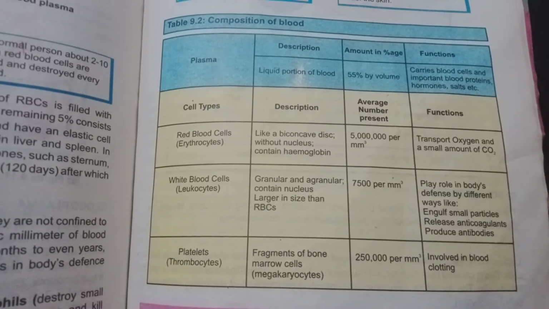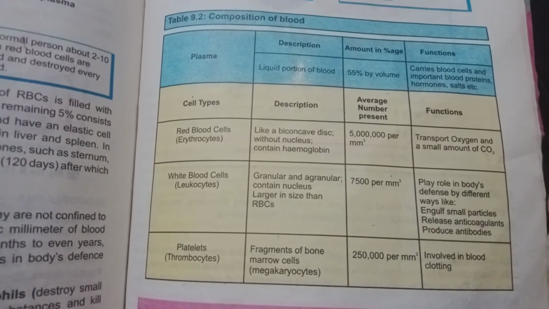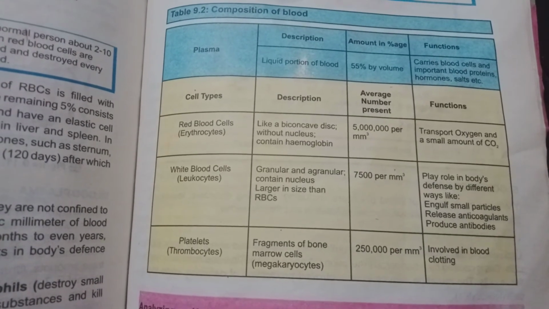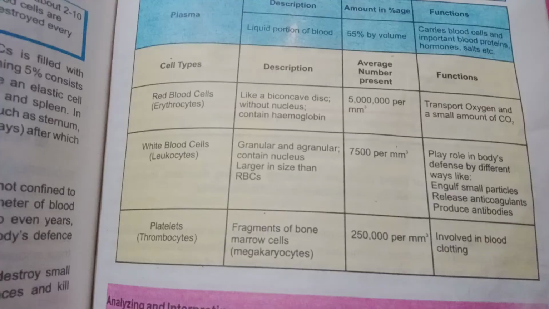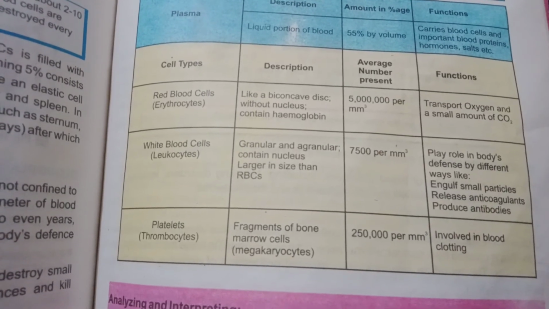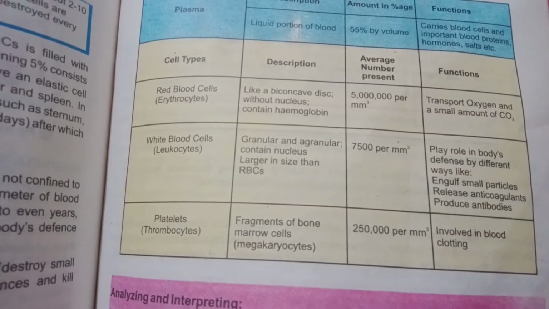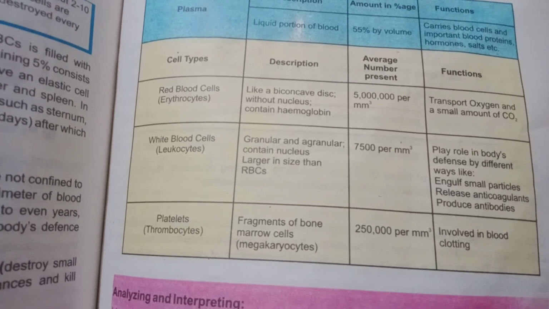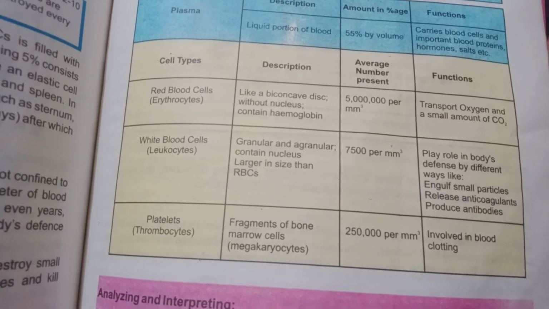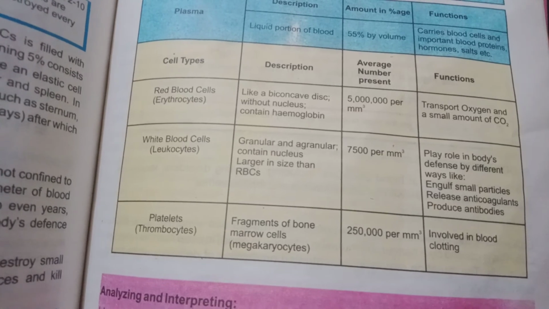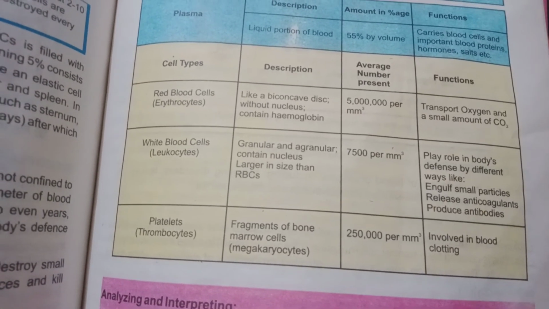Here is the composition of blood. Plasma is the liquid portion of blood. It makes 55% by volume, and it carries blood cells and important proteins, hormones, and salts. Red blood cells, erythrocytes, are like a biconcave disc without nucleus, contain hemoglobin, and their average number is 50 lakh per millimeter cube. They transport oxygen and a small amount of carbon dioxide.